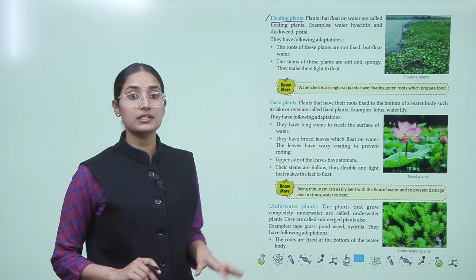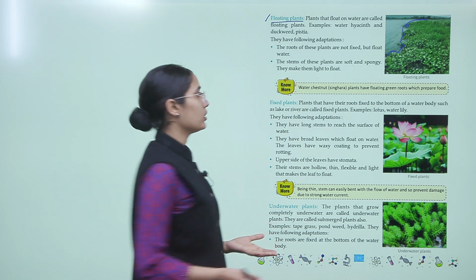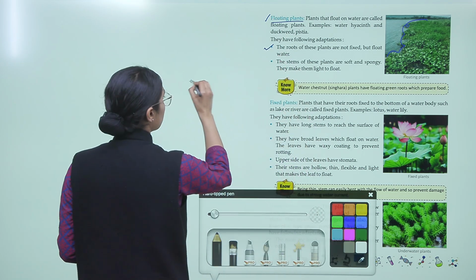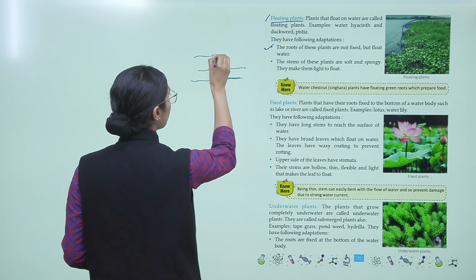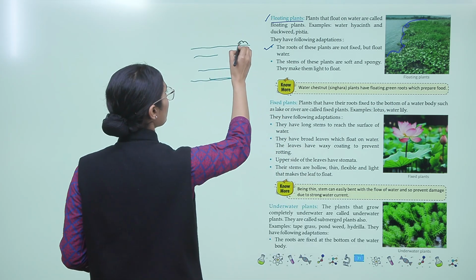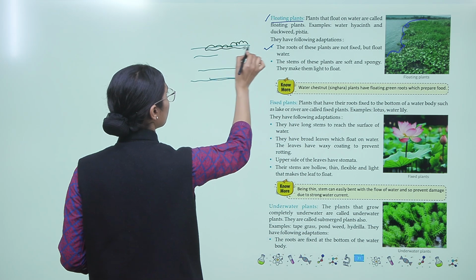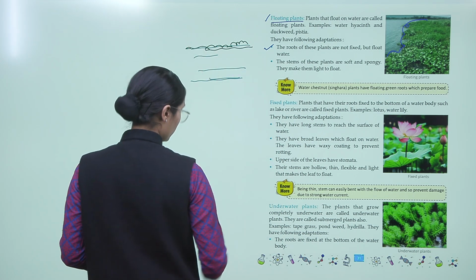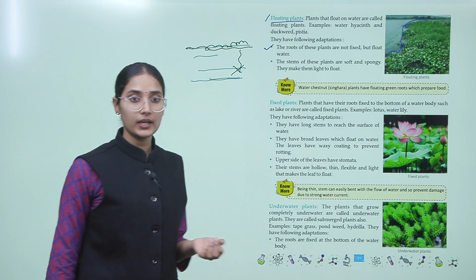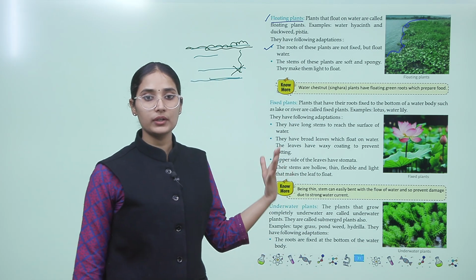The roots of these plants are not fixed but float on water, okay? So for example, this is the water body, this is the top, and these plants grow on the top, right? They do not have any fixed root connected to the land. They have floating roots.